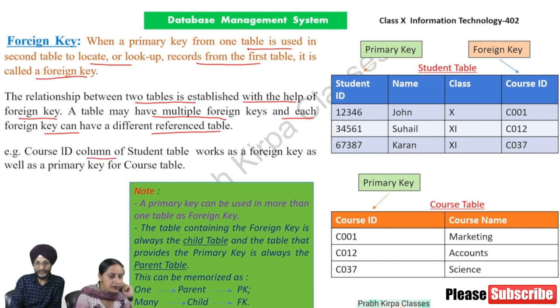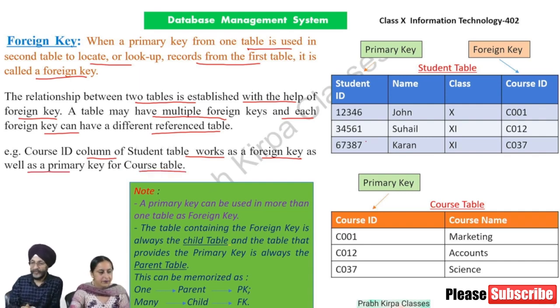For example, the course ID column of the student table works as a foreign key as well as a primary key for the course table. Here you can see two tables, the student table and the course table.